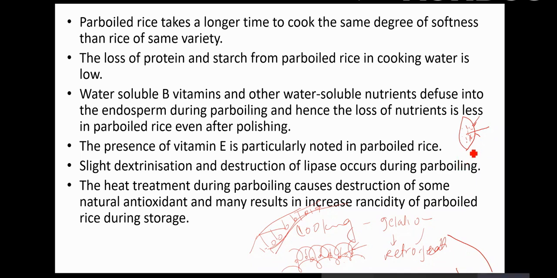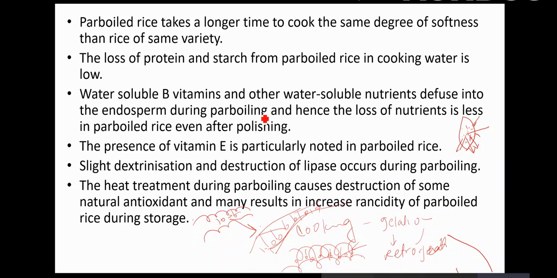If you have the raw kernel, what will happen? When you cook, the water easily comes out. This is the native form, native amylose. It entraps the water, but when you cook it more, it bursts out. These molecules come out, and that is why there is more leaching. It is called leaching of protein and starch. Whereas in the case of parboiled rice, because it is modified, it is now stronger, because it has undergone the process of gelatinization, cooling, cooking and cooling.